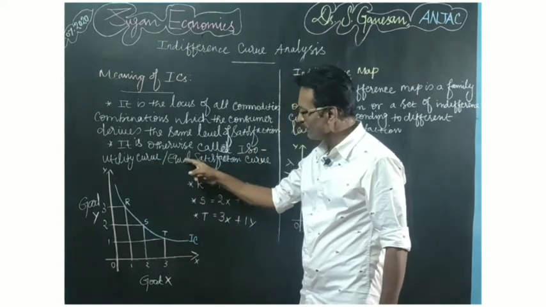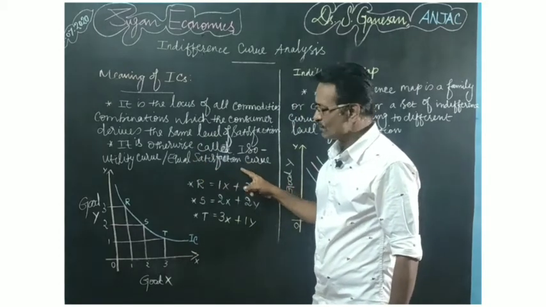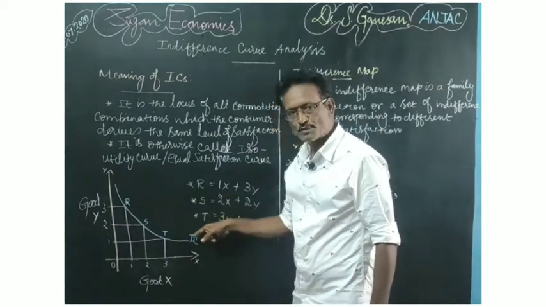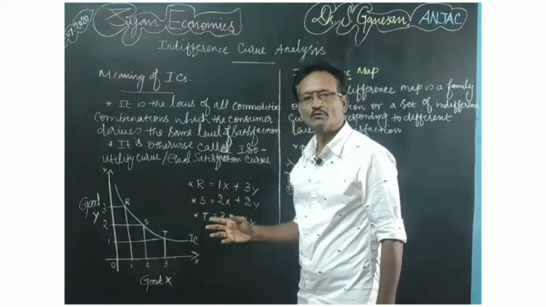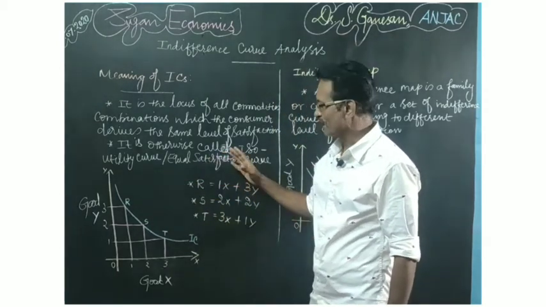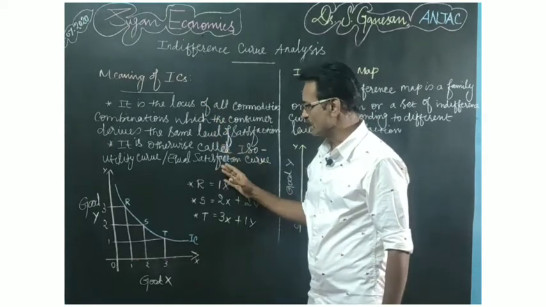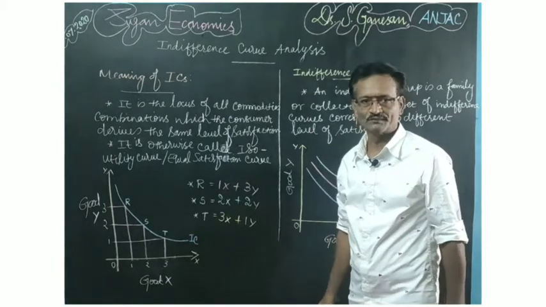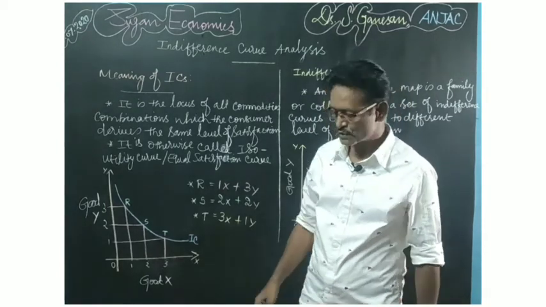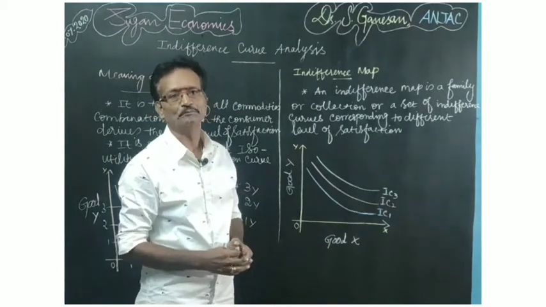Then why do we call the indifference curve an equal satisfaction curve? Whatever combination is taken by the consumer on the indifference curve, it will provide the same level of satisfaction, or equal level of satisfaction. Because of that we say the indifference curve is otherwise called equal satisfaction curve. Are you clear, students? Okay. So now we are going to discuss the indifference map.